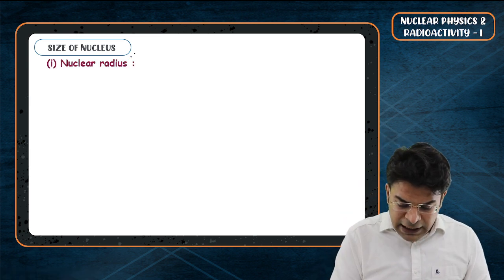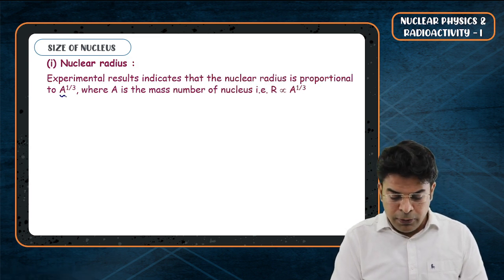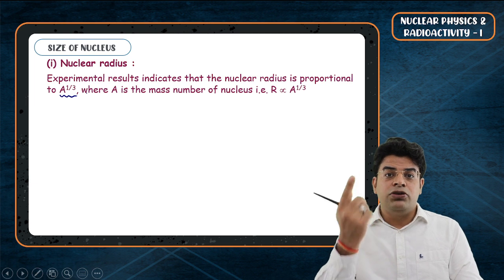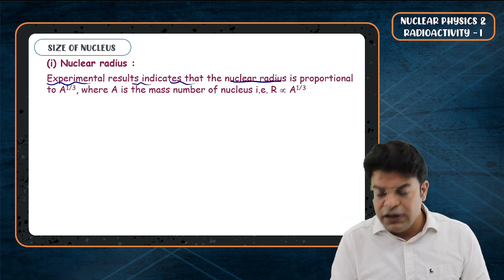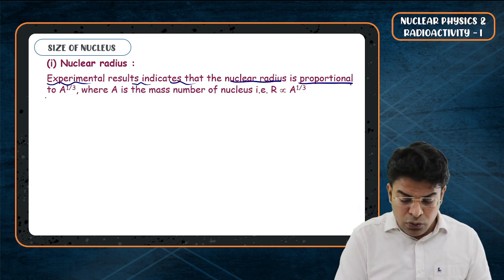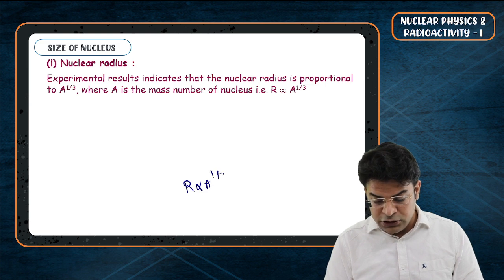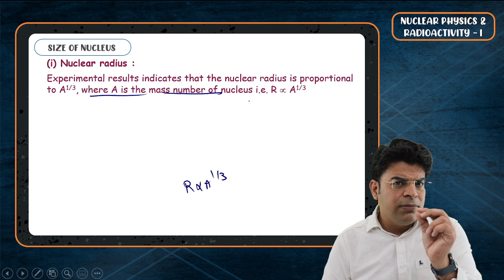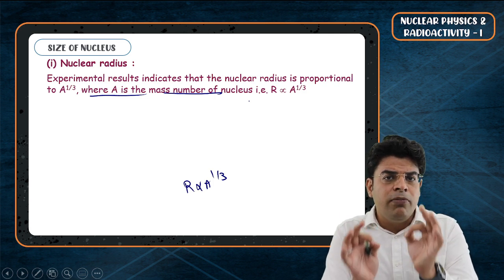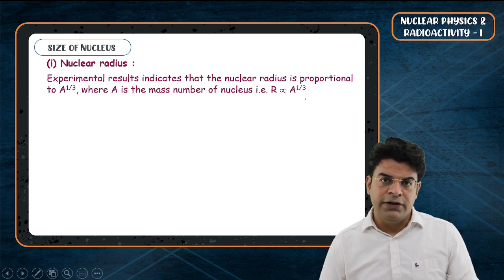So we say that the nuclear radius is found experimentally to be proportional to the mass number raised to the power of 1 by 3. So radius is proportional to A raised to the power of 1 by 3, where A is the mass number of the nucleus. Mass number is nothing but the total number of nucleons.